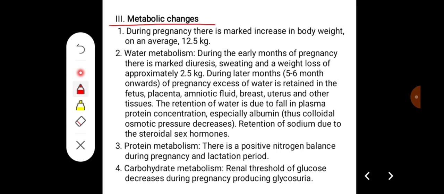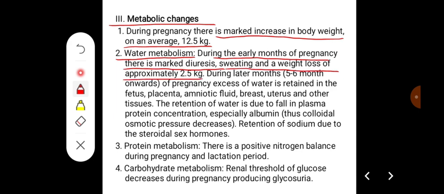During pregnancy, there is a marked increase in the body weight, on average 12.5 kg. So there will be alteration in water metabolism. During early months of pregnancy, there is marked diuresis, sweating, and a weight loss of approximately 2.5 kg.